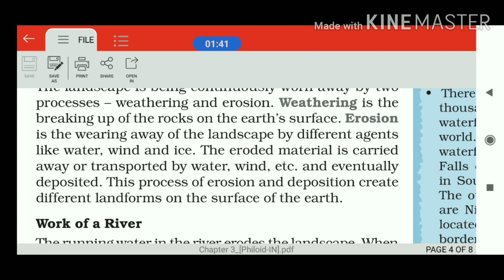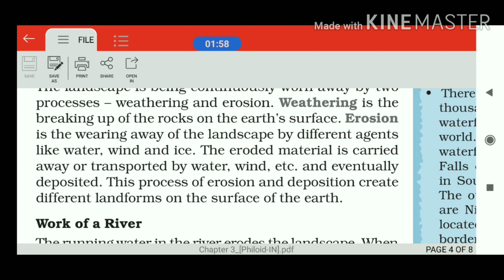So weathering refers to the breaking up or disintegration of the rocks, whereas erosion is the wearing away of the landscape by different agents like water, wind and ice.